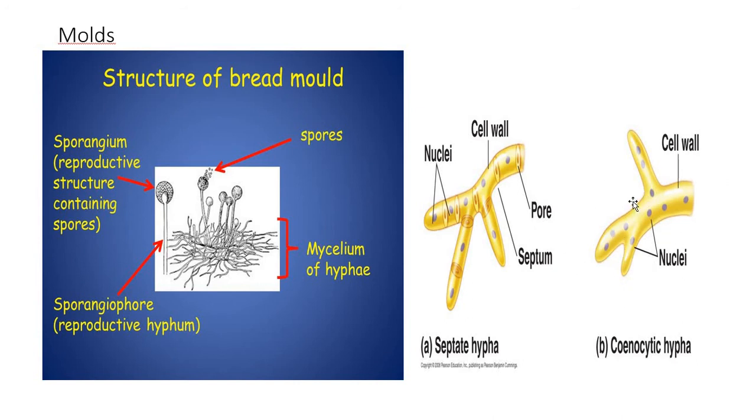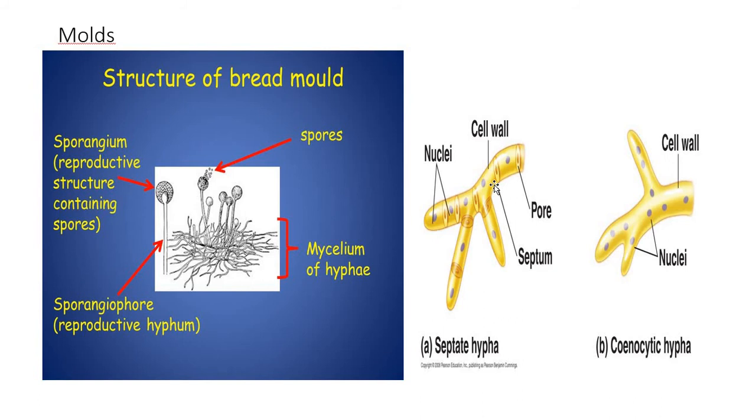any cross walls. Next, about reproduction of the molds, they chiefly reproduce by asexual spores. The molds which form sexual spores are termed perfect. The fungi imperfecti are septate and have only asexual spores.